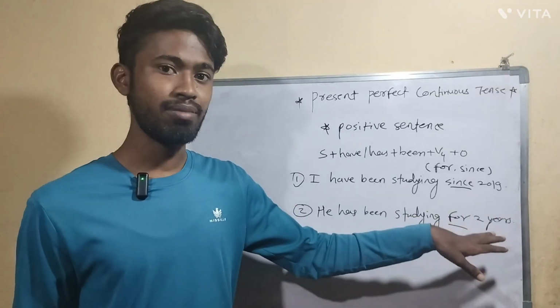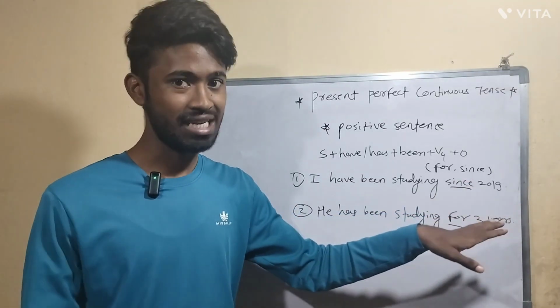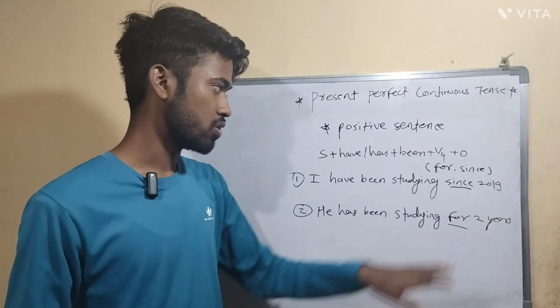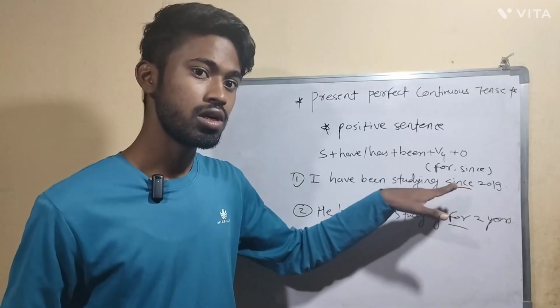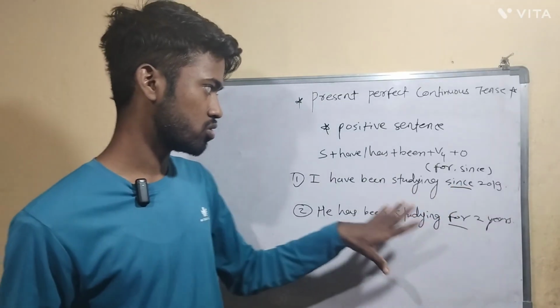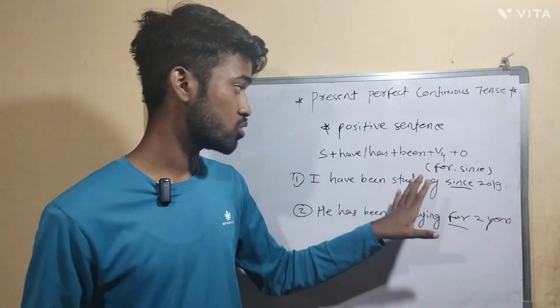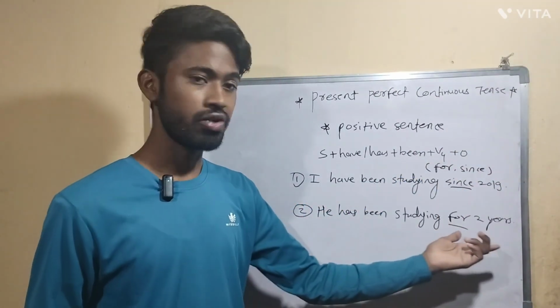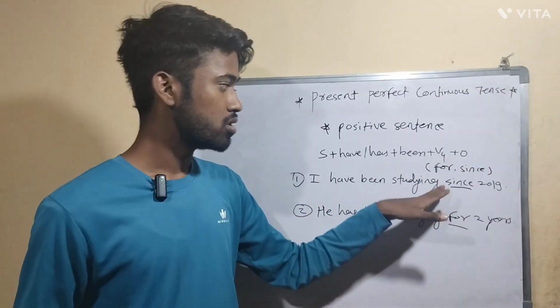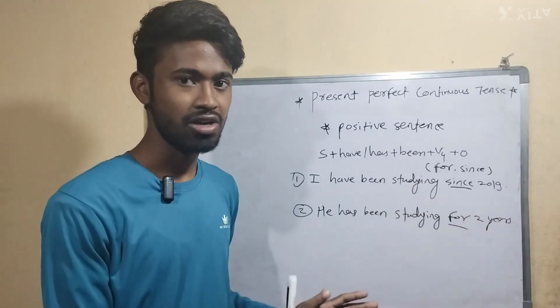So for is for time duration and since is for starting time. Okay, this you have to remember. So whenever we are specifying starting time, you should use since. You should not be confused between these two words. Mostly you will see these two words in present perfect tense, since and for. For, we specify a period of time. Here, since, we specify the starting time.